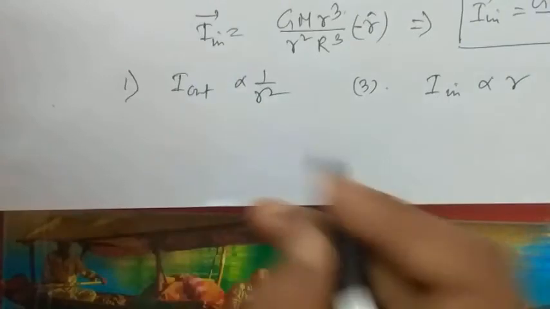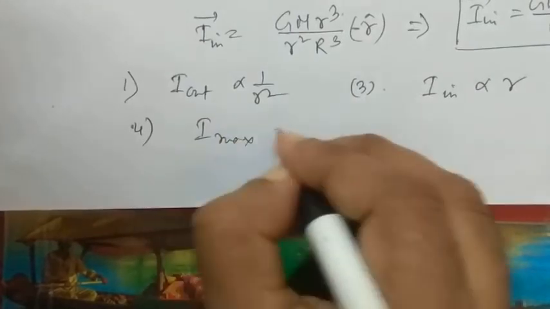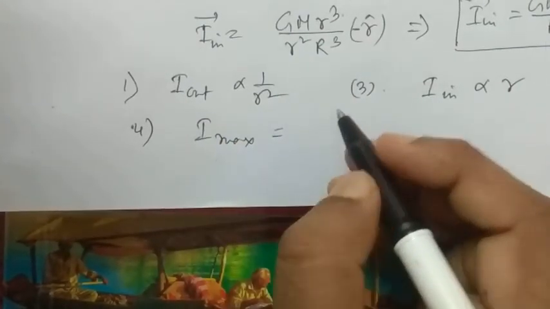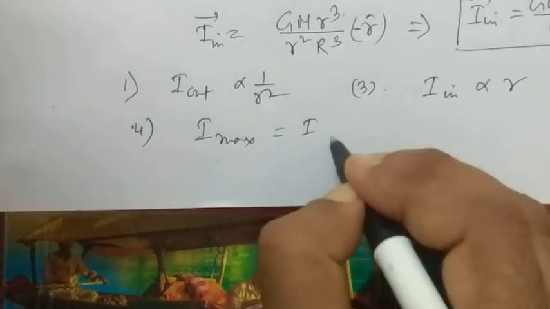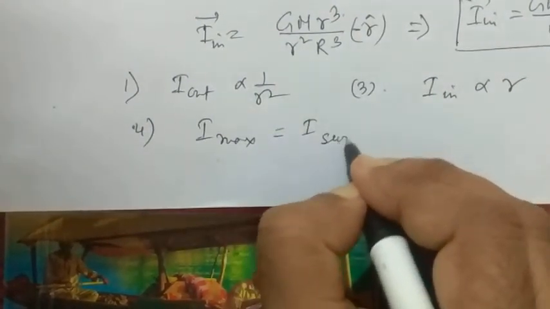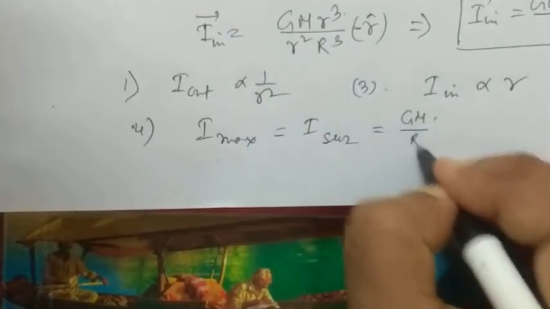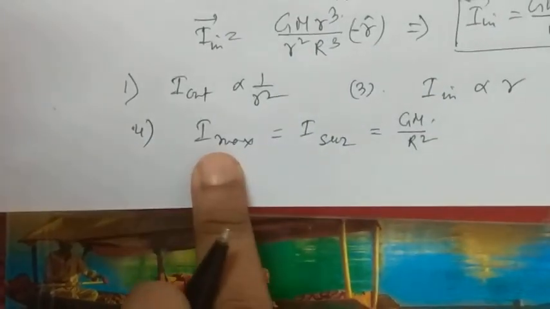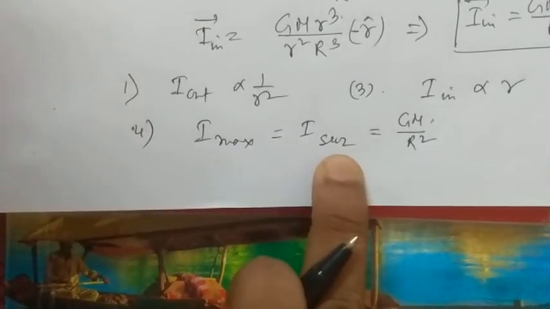And from the fourth, we get I max. Where was the maximum value? That means at the surface, that was GM by R square. So the maximum value of intensity will be at the surface. Very important point to remember.